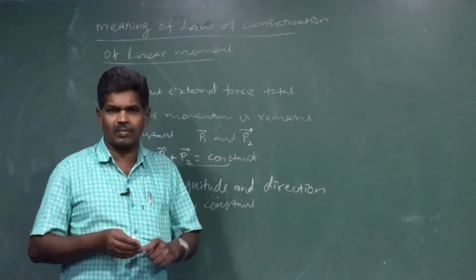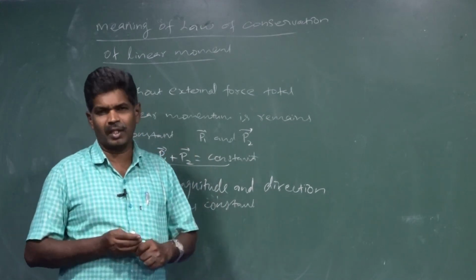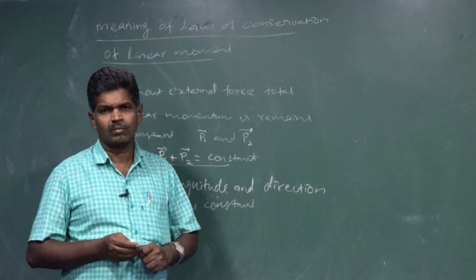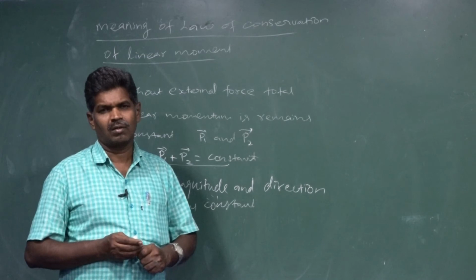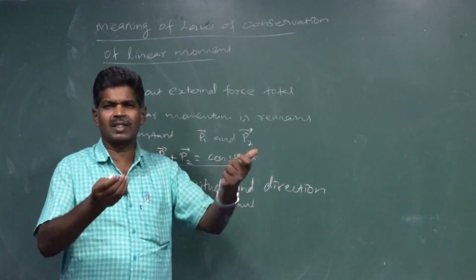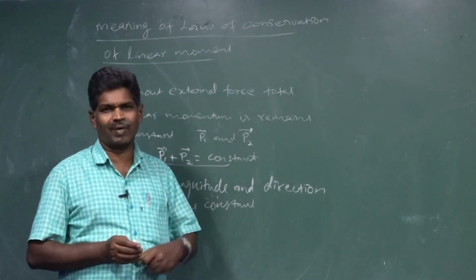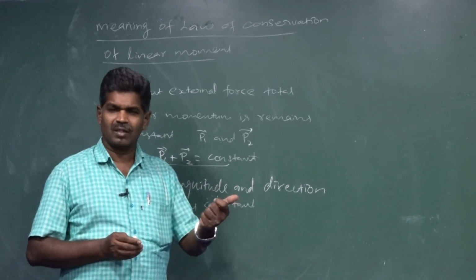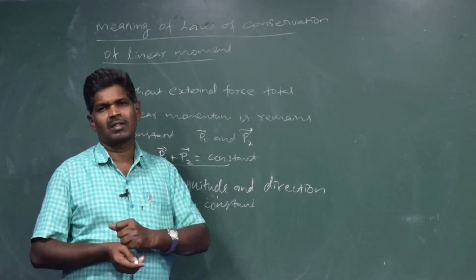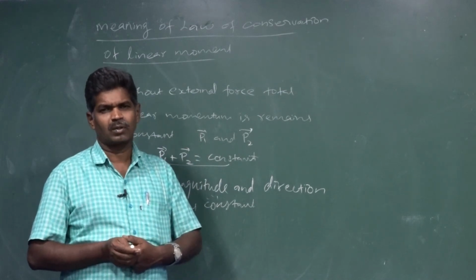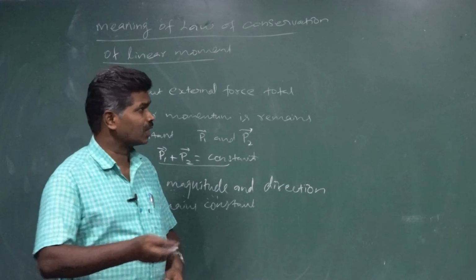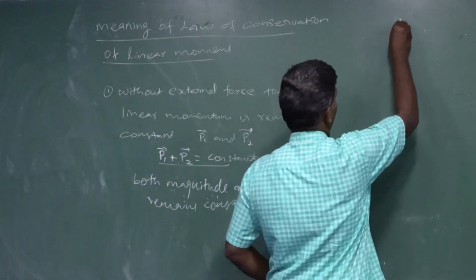The advantage of considering linear momentum is that, without knowing the acting force, we can get the particles' final velocity as well as their final momentum.